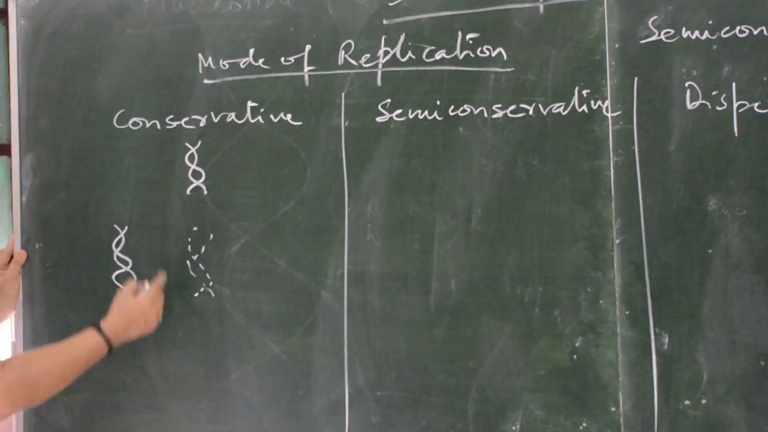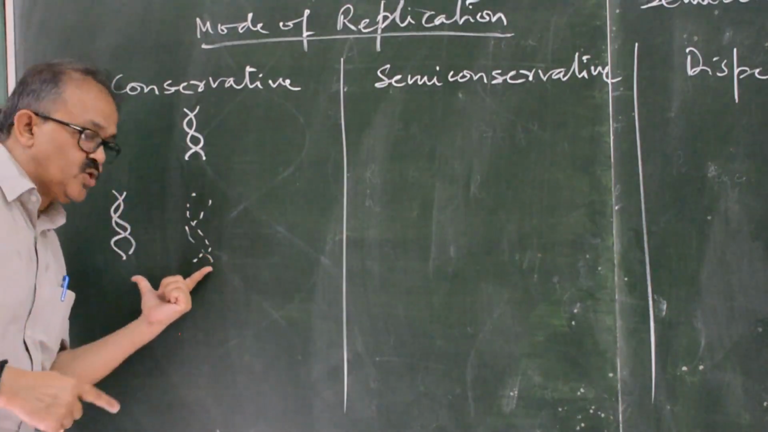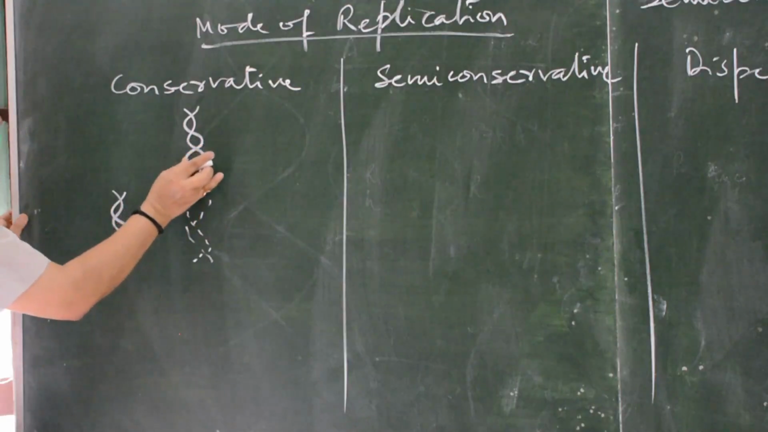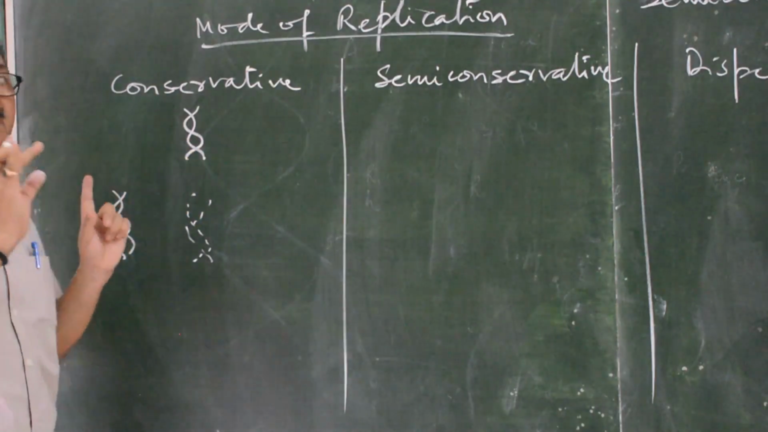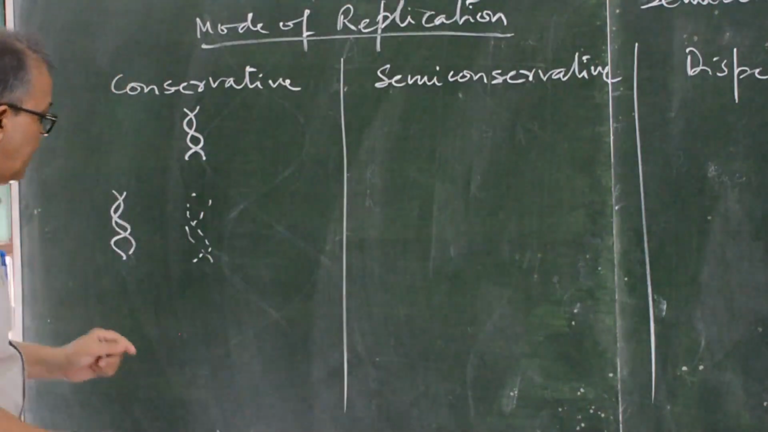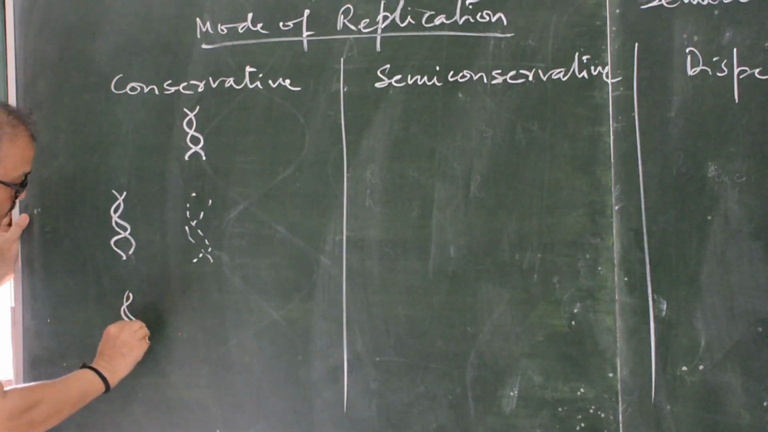In the next generation, one DNA double helix will produce two. So what is the mode of replication? That the structure will be conserved. Both strands will be together, there is no separation. And suppose in the next generation, one will produce two.